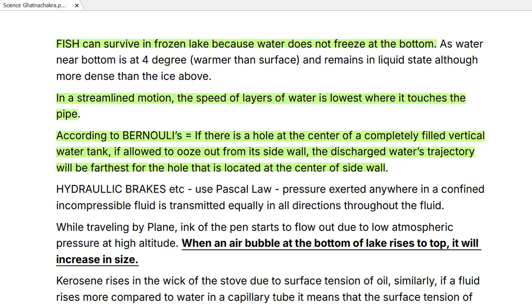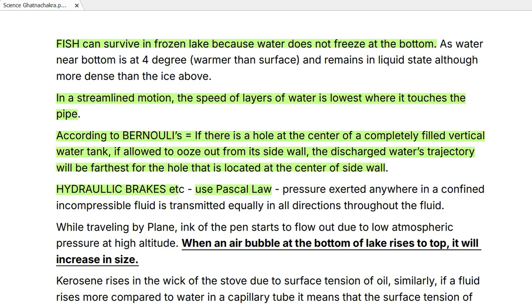Okay, now hydraulic brakes. So hydraulic brakes use the Pascal law. Pressure exerted anywhere in a confined incompressible fluid is transmitted equally in all directions throughout the fluid. That is the principle upon which the hydraulic braking systems have been developed. That uses the Pascal law, which states that pressure applied on a confined liquid, which cannot be compressed anymore. That's why we are saying that it's incompressible fluid.